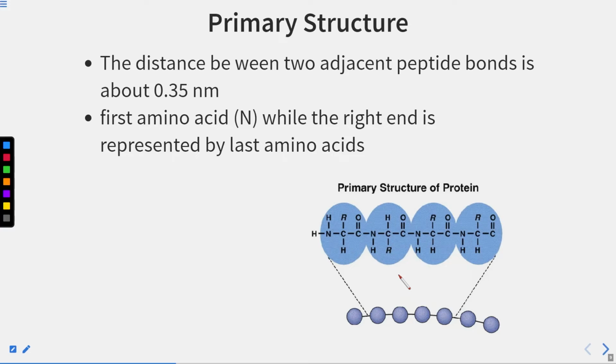Here we can see the distance between two adjacent peptide bonds is about 0.35 nm. This is the COOH group of one amino acid, this is the NH2 of another amino acid, and there is a peptide bond in between. The length of this is 0.35 nm. The first amino acid end is the N terminus, while the last amino acid ends with a carboxyl group, denoted by C.